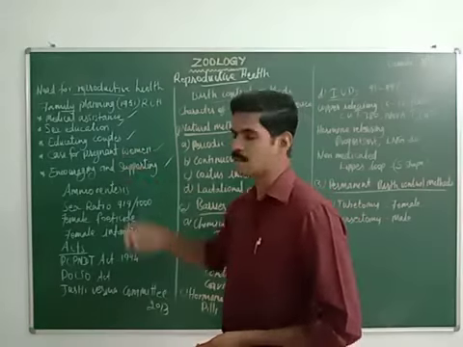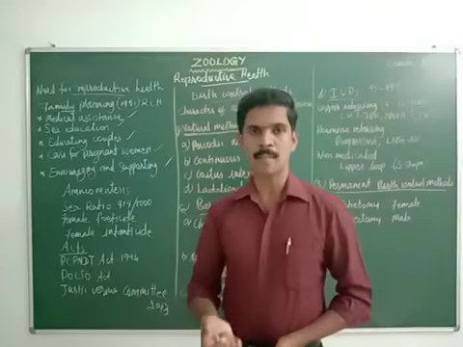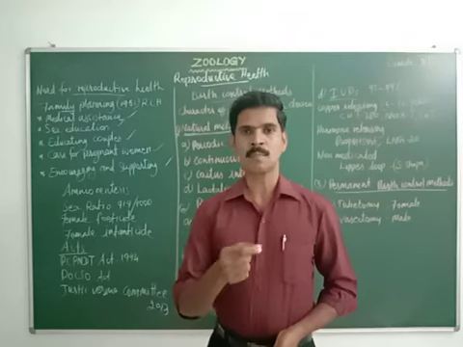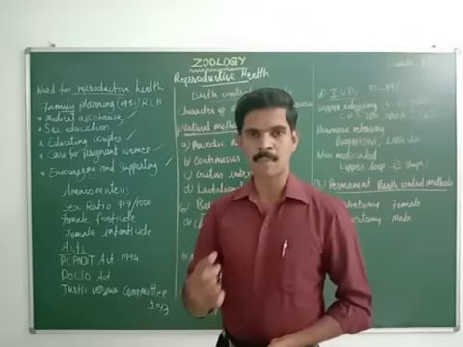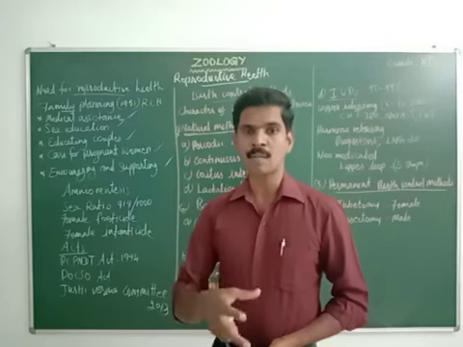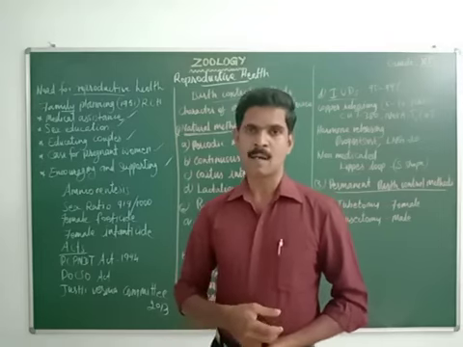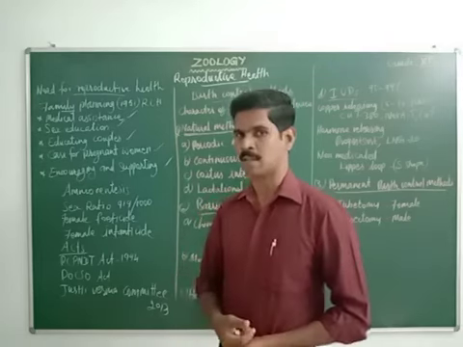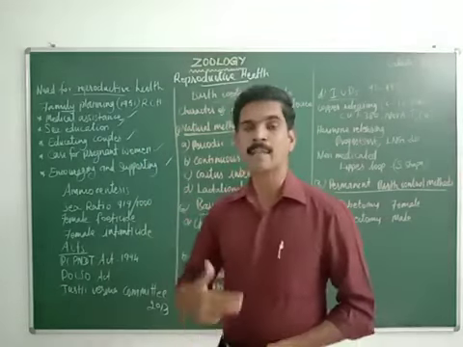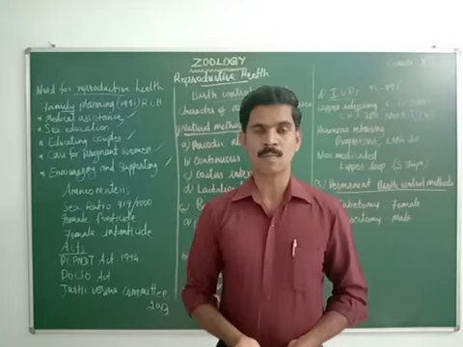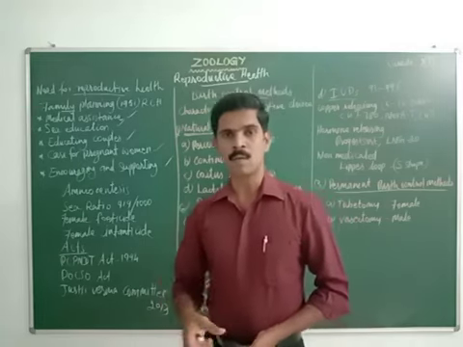The third one is educating couples. Newly married couples and people of marriageable age should be given proper guidance and education about family planning methods and small family norms. The next one is care for pregnant women. We have to give more care to pregnant women and also to the newborn baby.